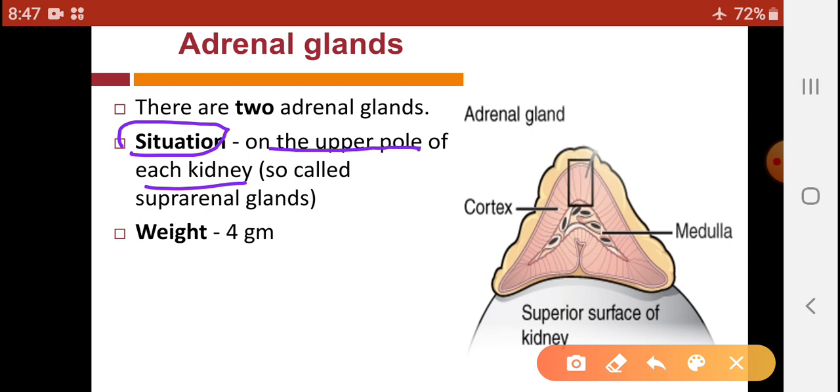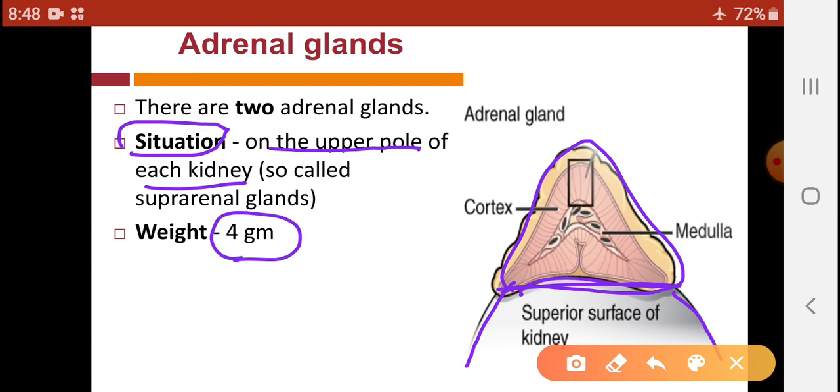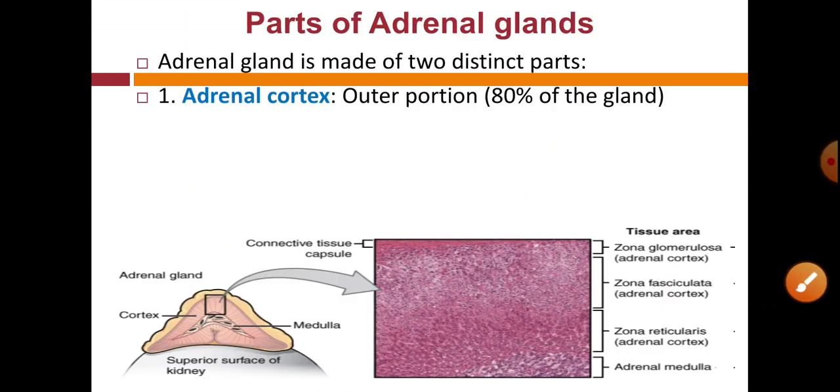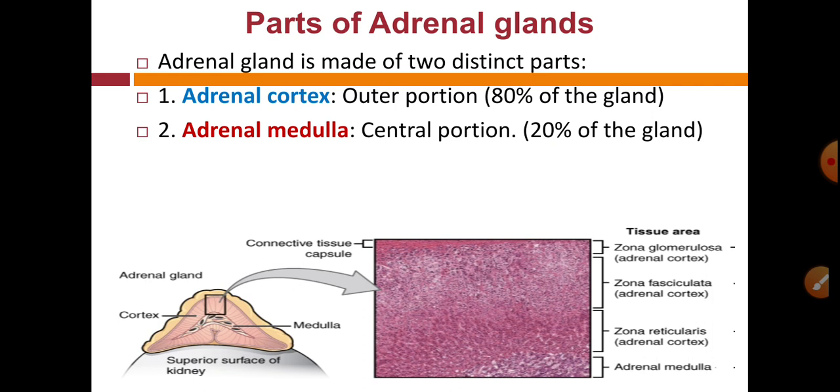As they are located on the upper pole of the kidney, they are also called suprarenal glands, and their weight is only 4 grams. Let us see the parts of adrenal glands.